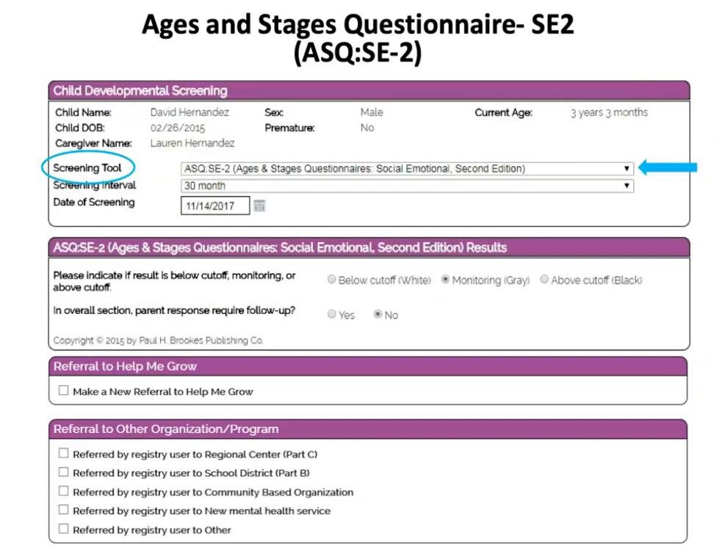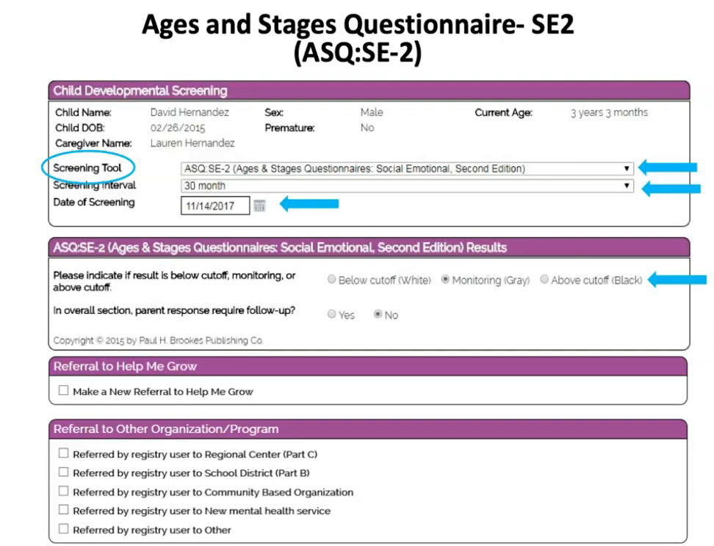Then you will choose from a drop-down which screening interval was completed and enter the date the screening was done. This is not necessarily today's date. It may be that you did a screening a few days ago and you are entering it on this day. You want to make sure you enter the date the screening was conducted versus the date you are entering it into the registry. Then you will indicate if the result is below cutoff, monitoring, or above cutoff.